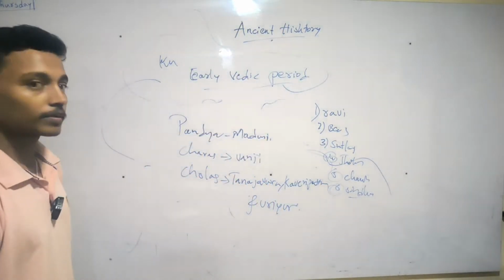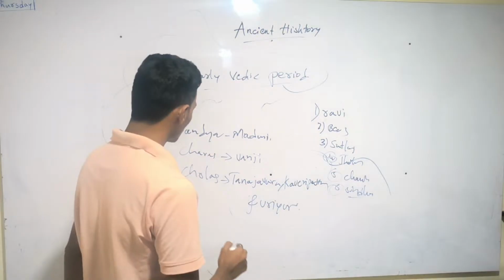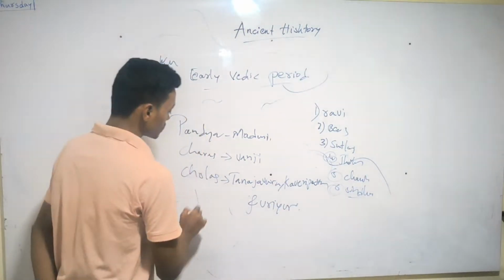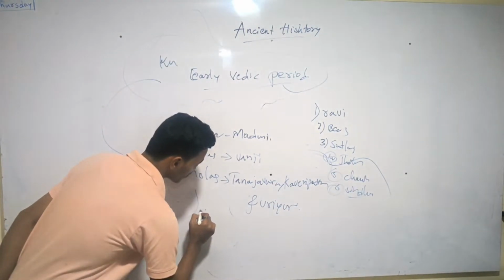These are all the capital cities of these kingdoms.